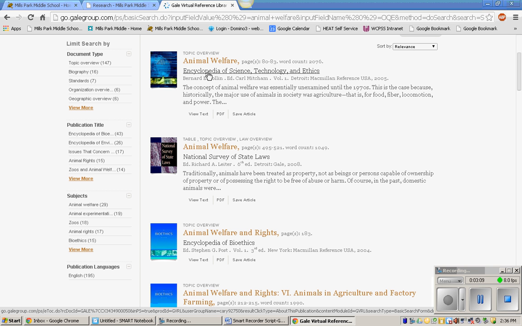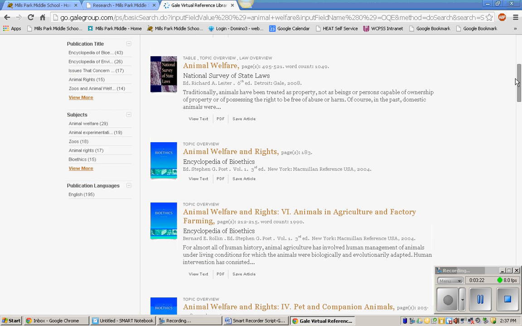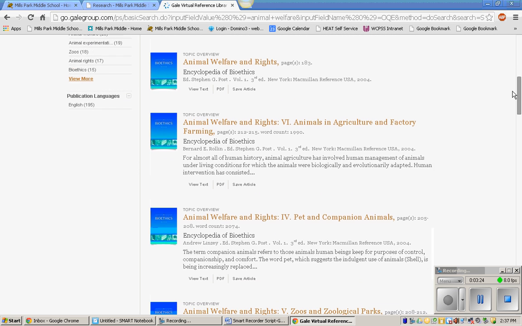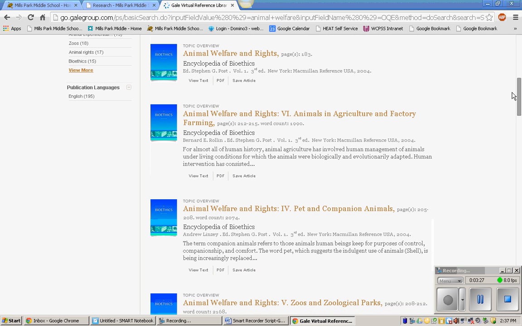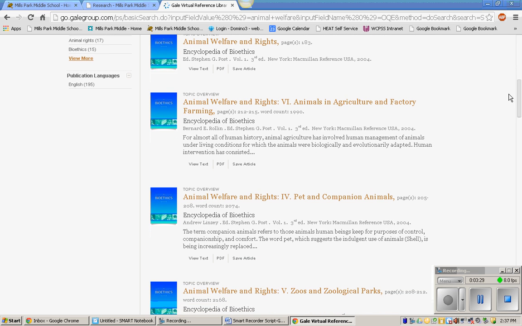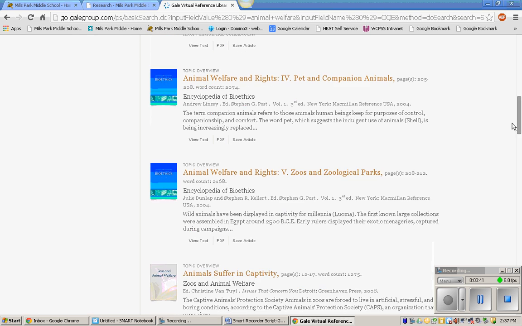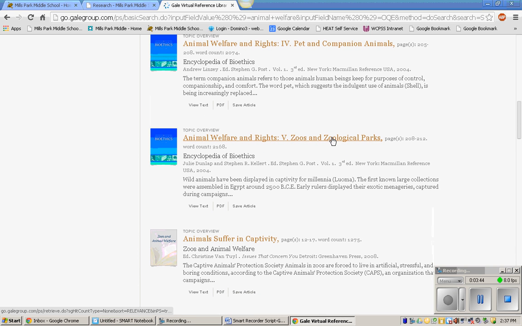This first one is from the Encyclopedia of Science, Technology, and Ethics. The second one from National Survey of State Laws. The third one, Encyclopedia of Bioethics, etc. And as I scroll down, I can see some differences in the information that's going to be included in different articles. This one has to do with agriculture and factory farming. So that would be quite different from this article, which would deal more with animal rights and animal welfare for pets. If I go down a little farther, there's information on animals in zoos.